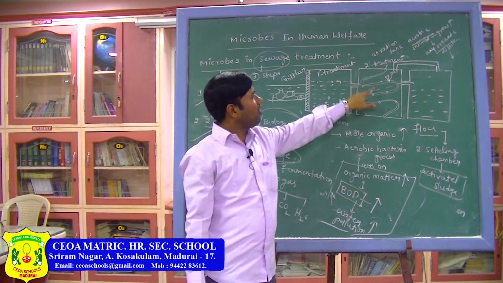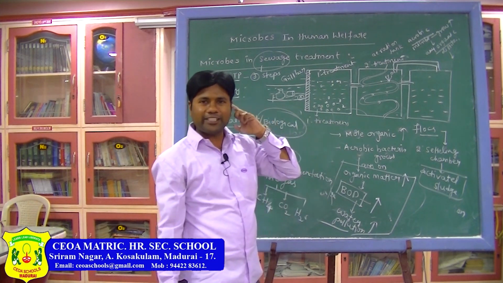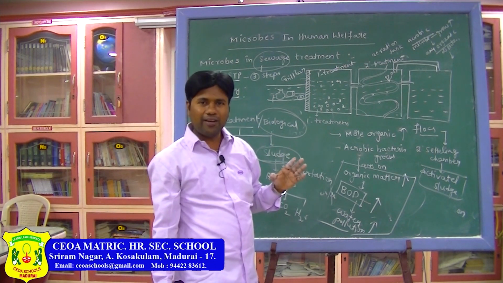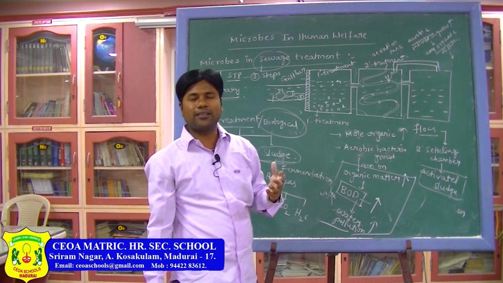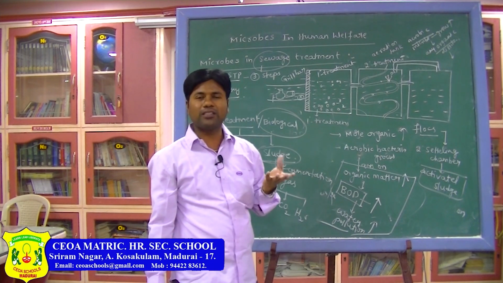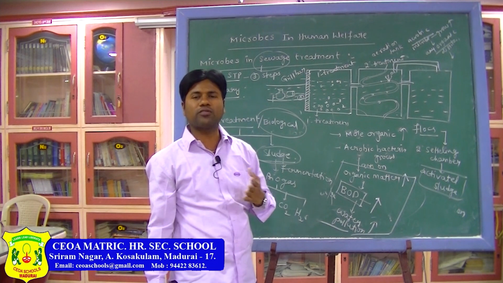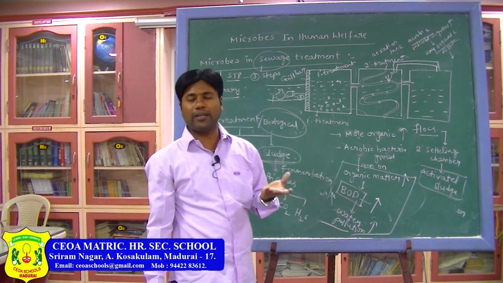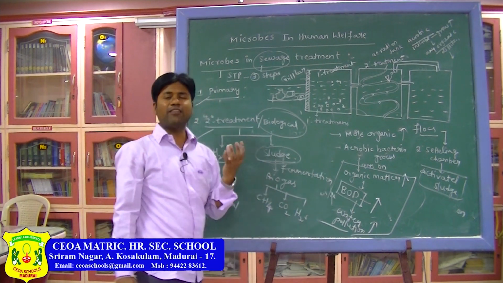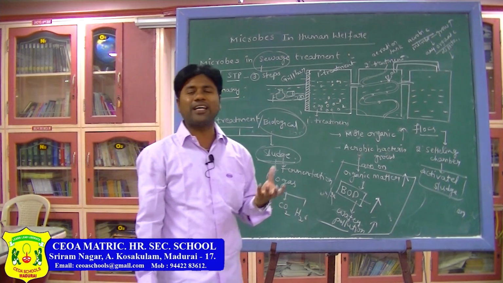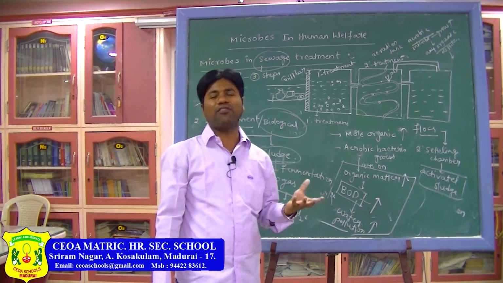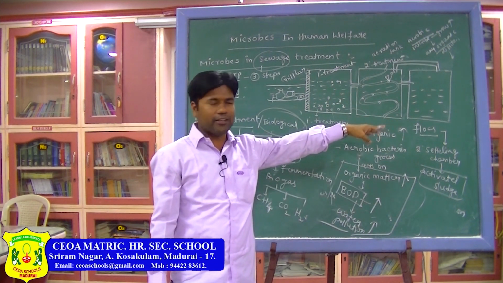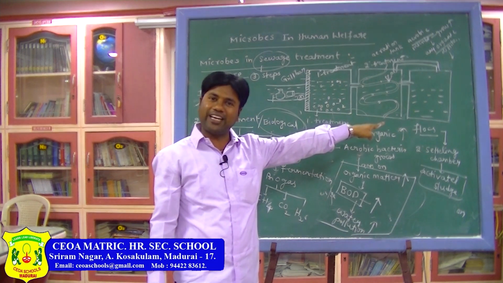In this aeration, this is also called the aeration tank. Vigorous air will be sent in order to remove the organic matter. Due to the aerobic conditions, microbes like bacteria will grow. That oxidizes the waste material and removes the organic matter. Due to that, the oxygen demand by the microbes increases, then BOD increases. Whenever the BOD is more, we can understand there is more pollutant in the water. This we send into another settling tank. This is a primary settling tank, that is a secondary settling tank.